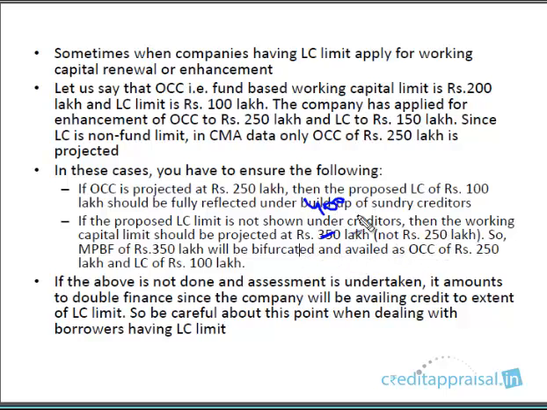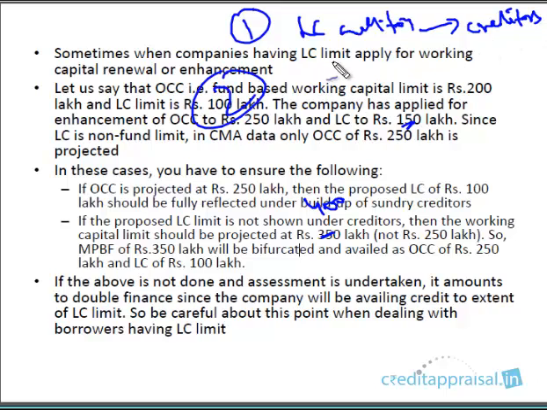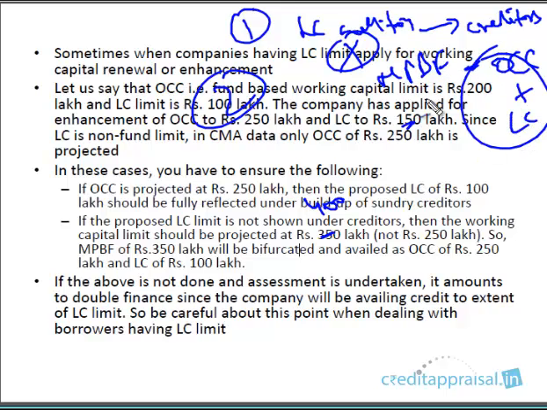A regular 250 plus 150. This is enhancement, 150. So the point is either the LC creditors should be shown under the total creditors, or if this is not happening, then under the MPBF, besides your regular CC, your LC should also be reflected. These are the two things you have to do.